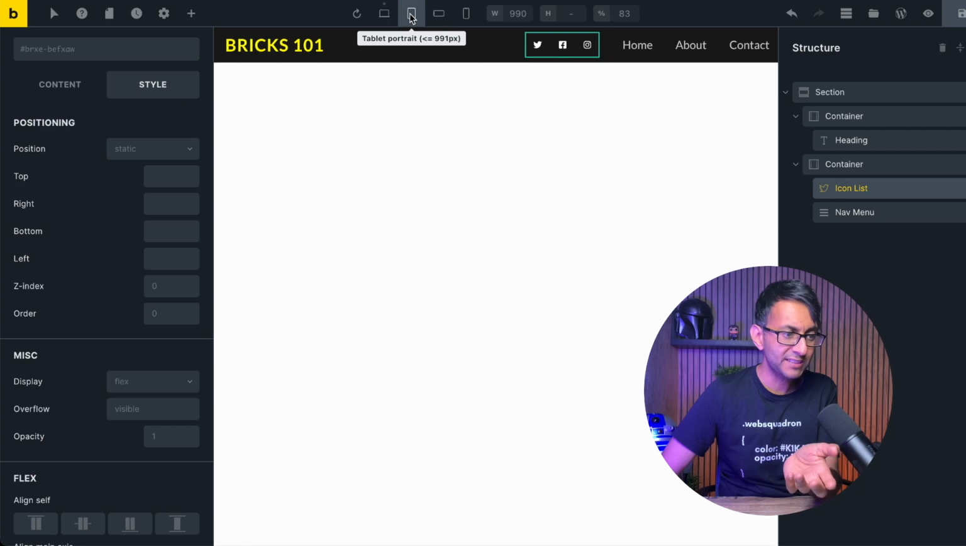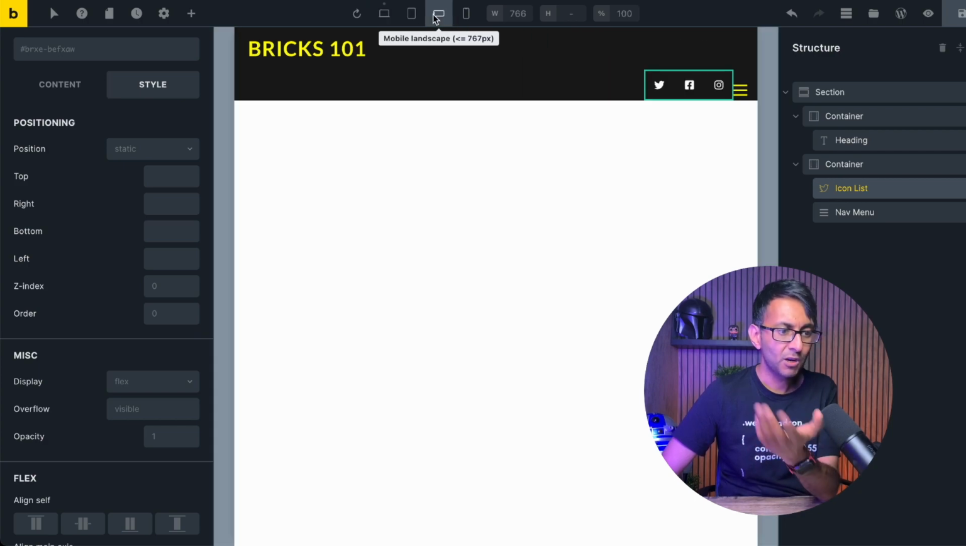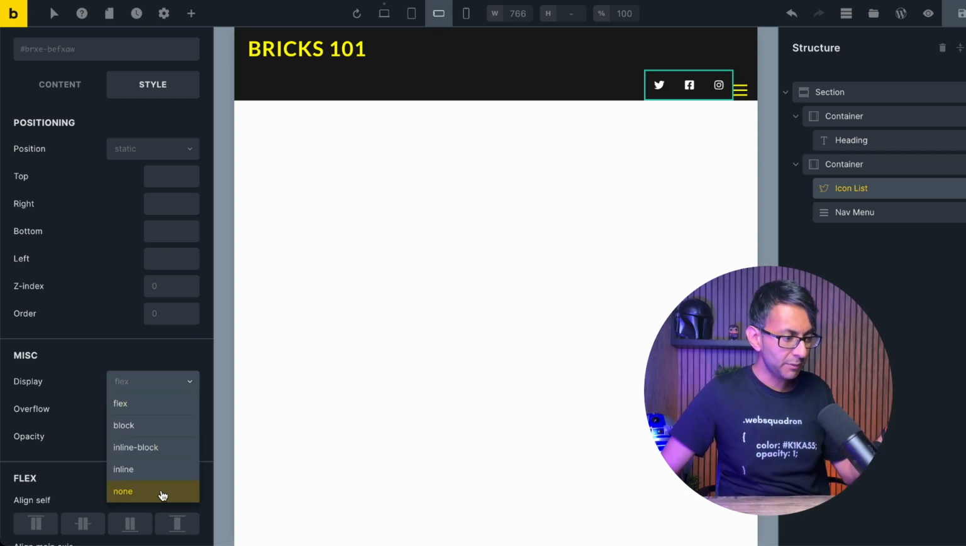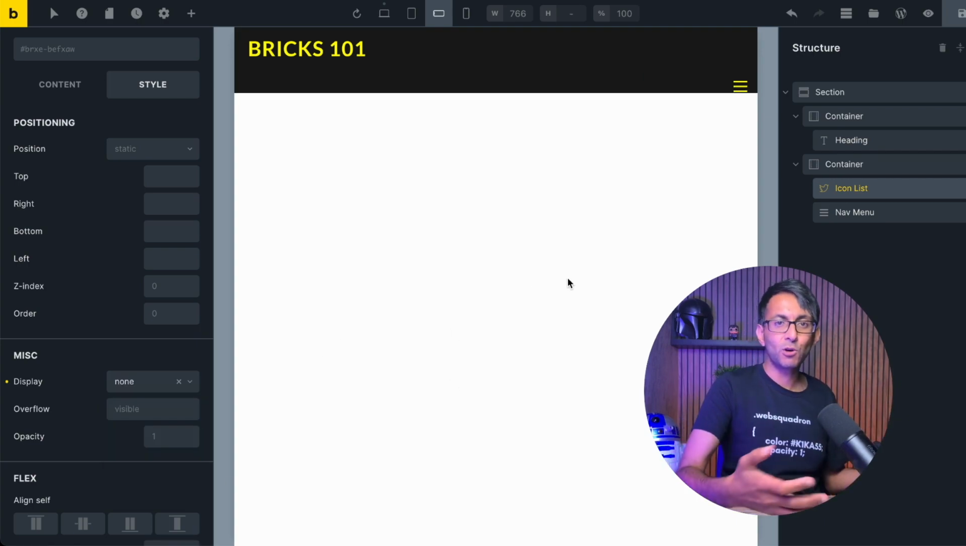Now you might have to check this out. So on the tablet, it is visible. On the mobile landscape, it is still visible. But you could go into here. So if I was to go in here and put none, it is now no longer visible.